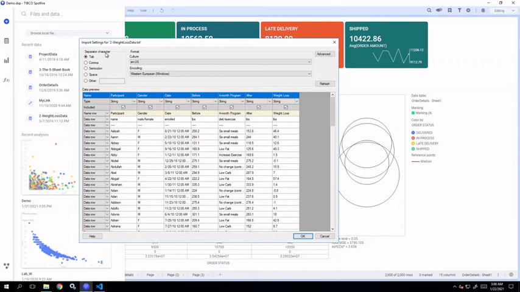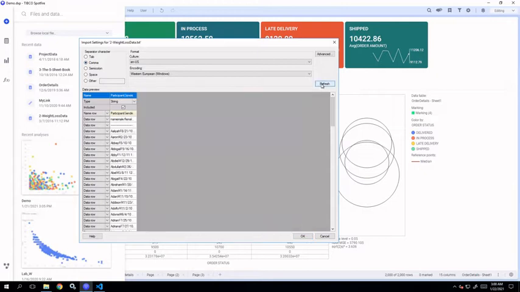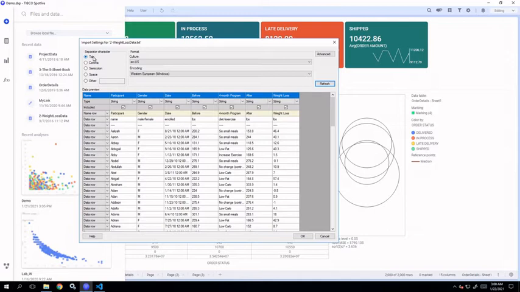Spotfire has automatically picked up the right separator character, which is star. If it is not right, what will happen? Let's say we change it and click on refresh. It will be one column with all the values, which means the separator character is not correct. If the separator character is not any of these, tab, comma, semicolon, space, you can just click on other and provide the separator character manually here.